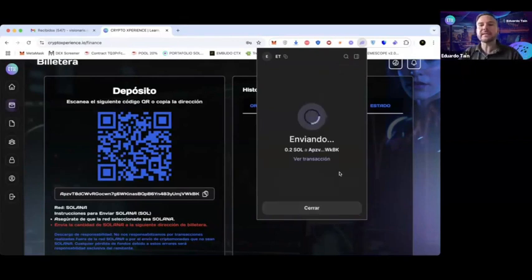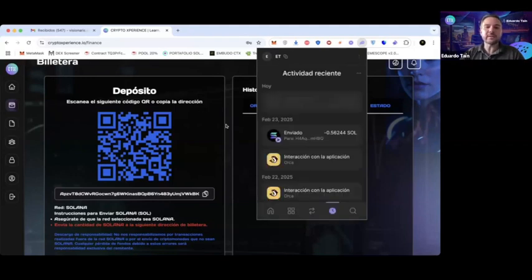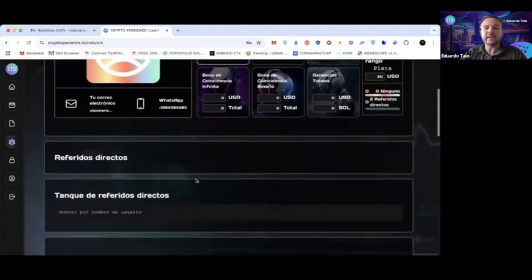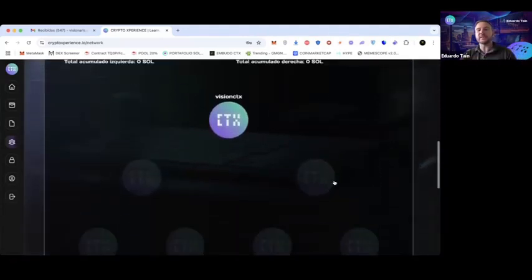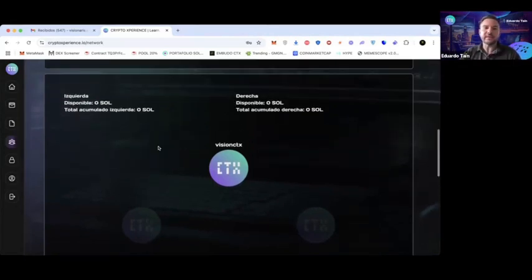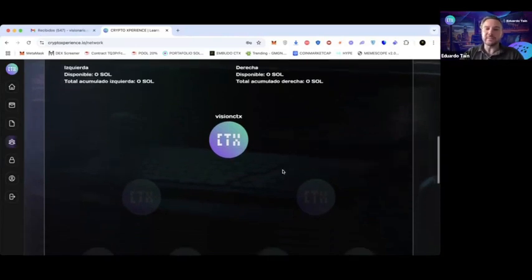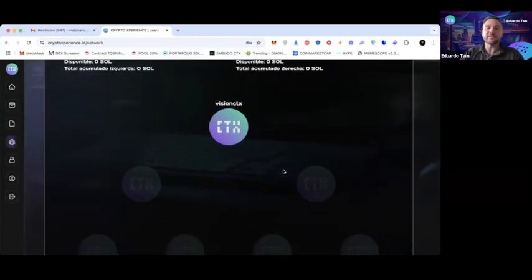And in a matter of seconds, look, we are now recording and broadcasting live at 3:22 p.m. Colombia time. So let's go here. Let's see how long it takes to appear here in the deposit history. We will continue with the tour, and then we will come back here to do the activation. I already explained the binary part to you, right? Here, obviously, this is a new account, so it will appear for the new ones like this, right? 0 on the left, 0 on the right. We highly recommend working the network 70-30.